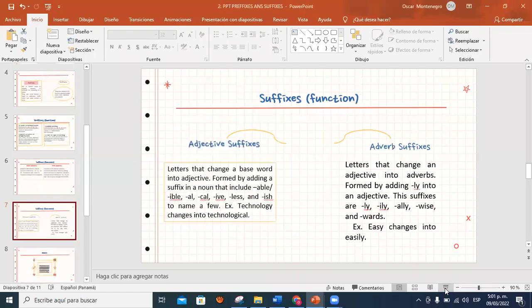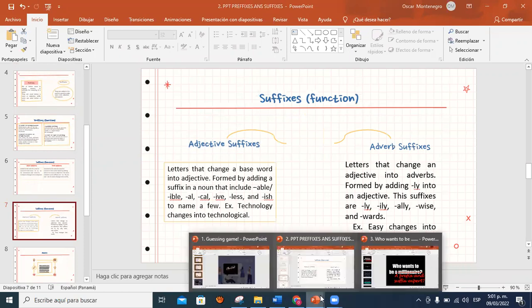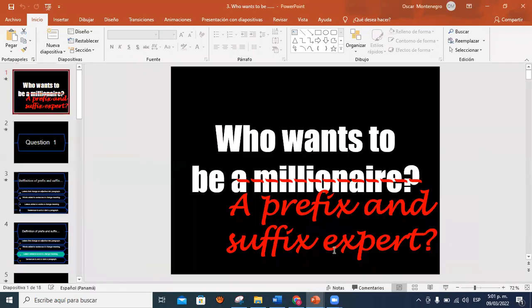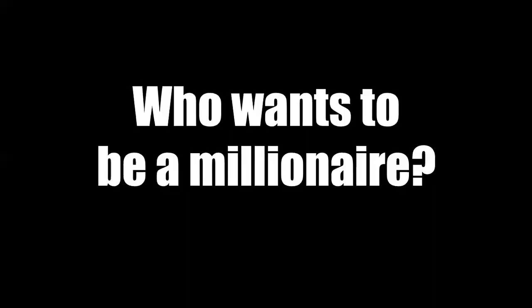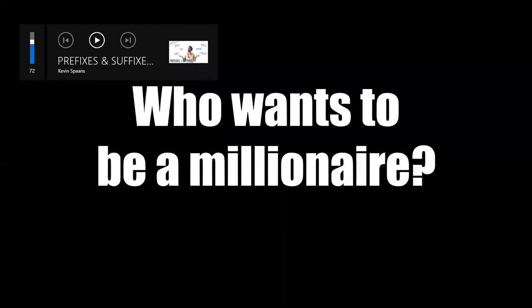Now it's time to review all the material that the professor and we already explained. So it is time to participate in an activity, Who Wants to Be a Millionaire, but in this case, who wants to be an expert in prefixes and suffixes.